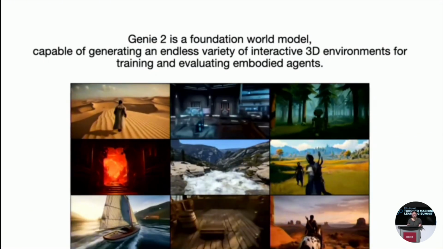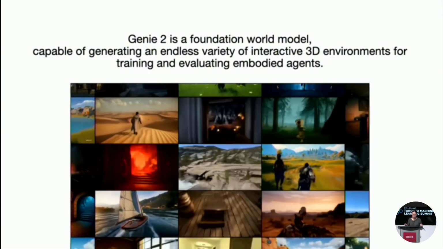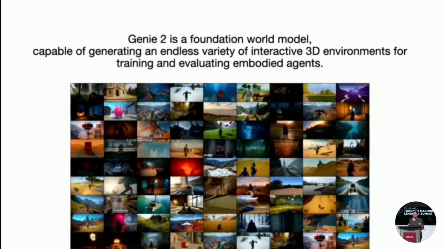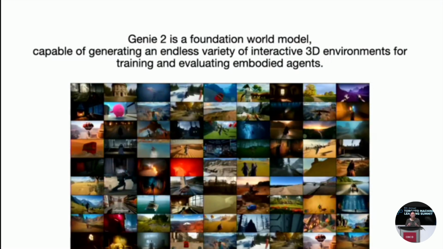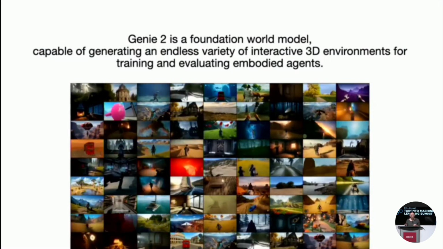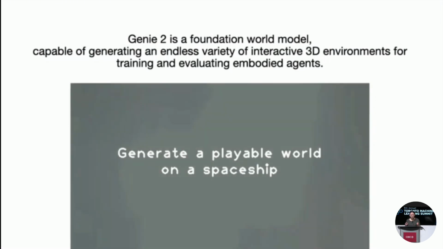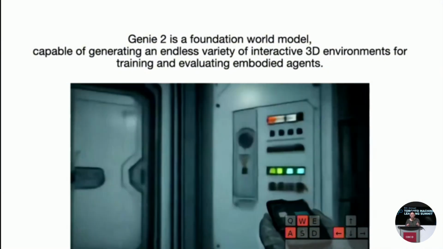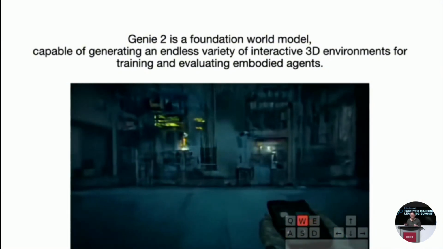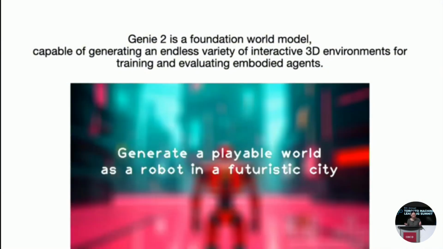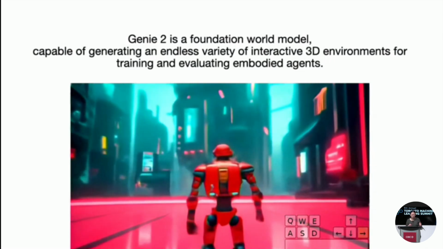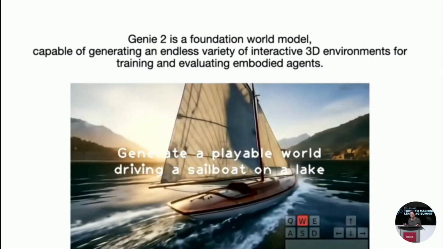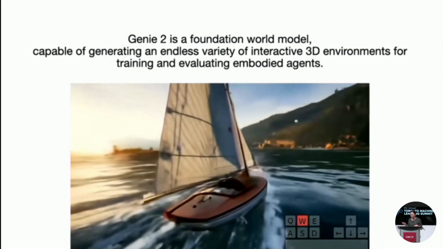A world model is a foundational AI system that learns the underlying dynamics of how the world works. A key capability of Genie 2 is generating an endless variety of interactive 3D environments. This means that the system is not limited to a fixed set of training grounds. It can generate novel environments on demand, prompted by a single prompt, image, or even a sketch. And we can use these environments to train and evaluate embodied agents. It would also be really fun to play with, unlocking a new form of human entertainment.